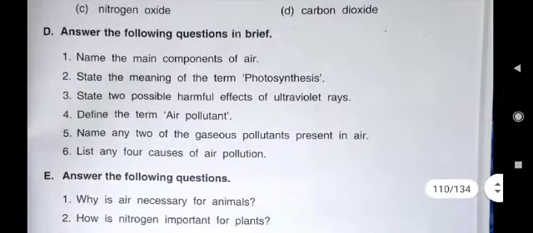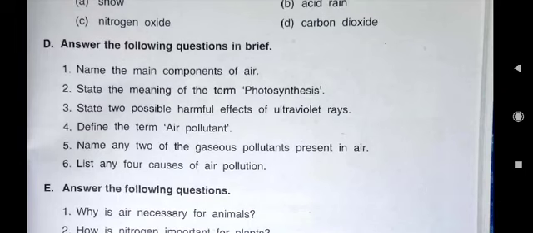D first question, name the main components of air. It means what are in the atmosphere. Those components you have to write. We have read, children, that in atmosphere nitrogen gas is 78%, oxygen gas is 21%, and in another 1% various types of gases are there. Water vapors are there.